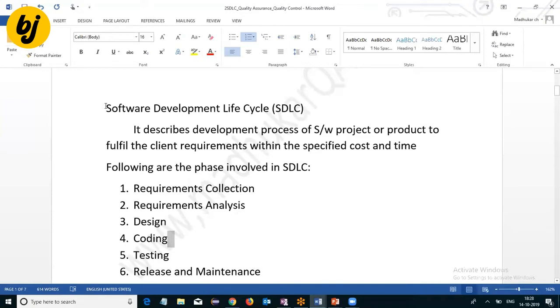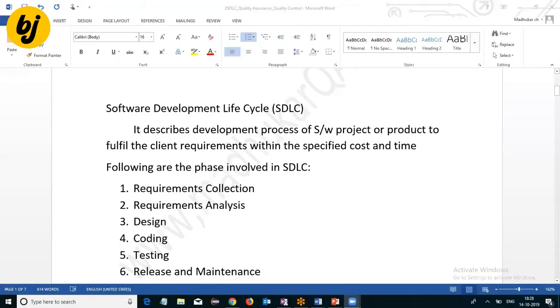So understand here, what is the software development lifecycle? It describes the development process of a software project or product to fulfill the client requirements, with various phases involved.